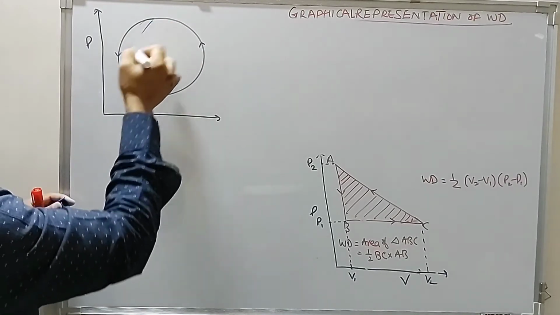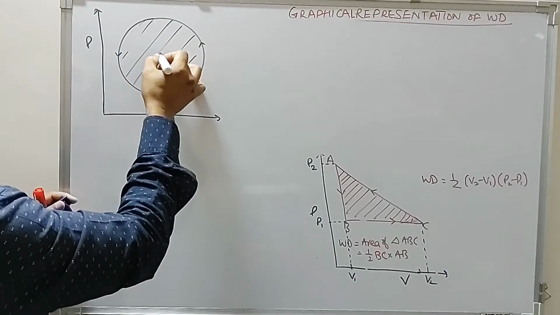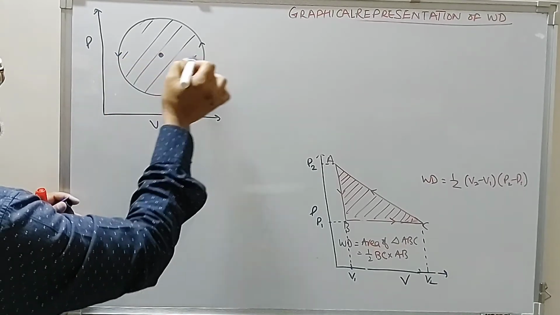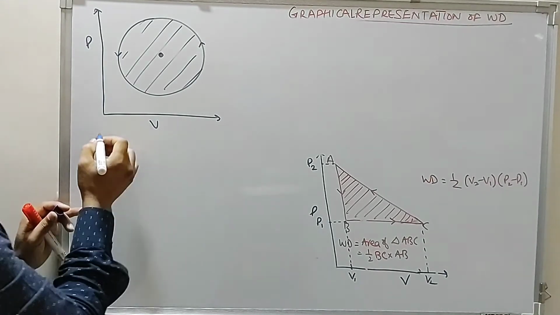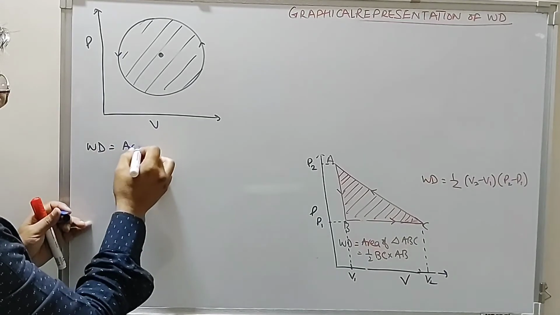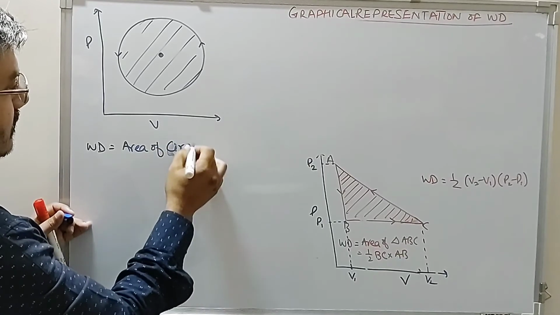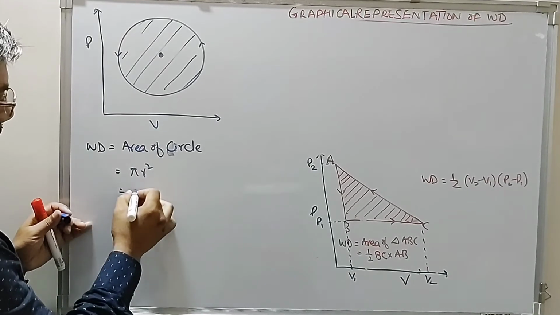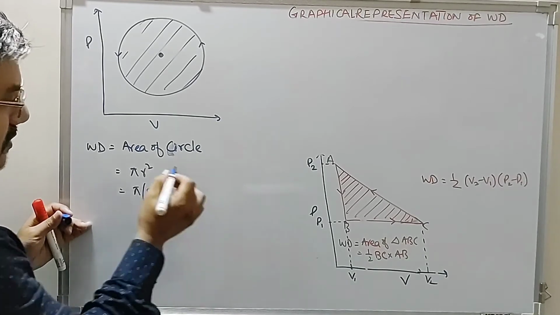This area is the net work done. If this is the center of the circle, then this distance is the diameter. So therefore work done is equal to the area of the circle. So area of circle is pi r square, where r is half of the diameter.